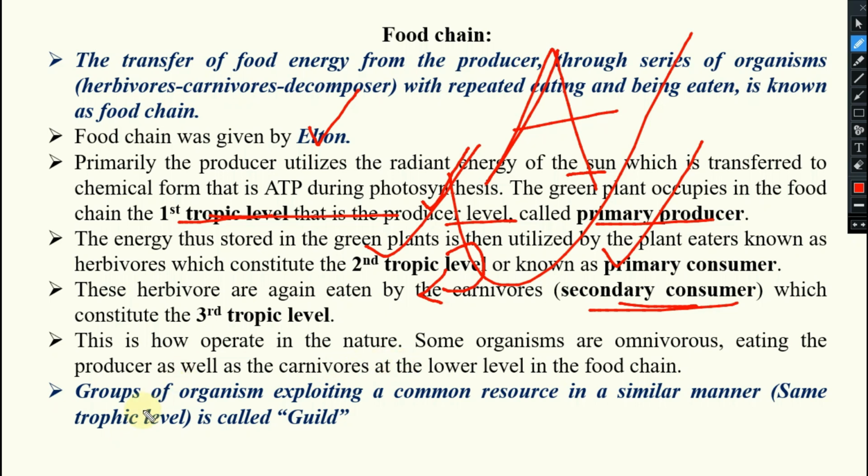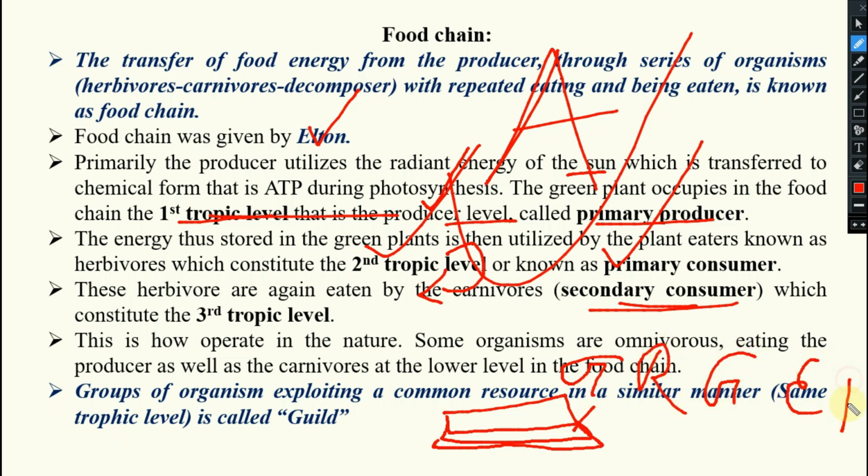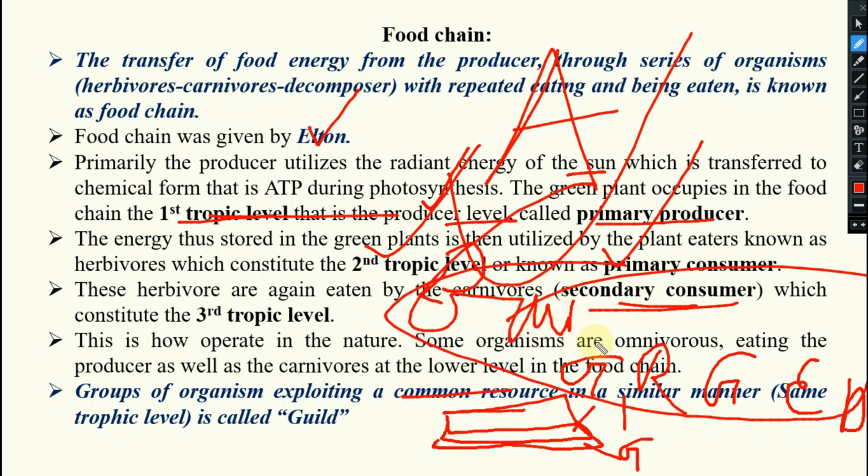A group of organisms exploiting a common resource in a similar manner, in the same trophic level, is known as a guild. Suppose you see there are trophic levels. Now what happens, a group of organisms, suppose you see in the second trophic level, goat is there, rabbit is there, grasshopper is there, elephant is there, deer is there. These are the group of herbivore organisms exploiting a common source in a similar manner. Suppose in the first trophic level grass is there, all are feeding. So this group is known as what, one guild, G-U-I-L-D, that is known as a guild. Clear?